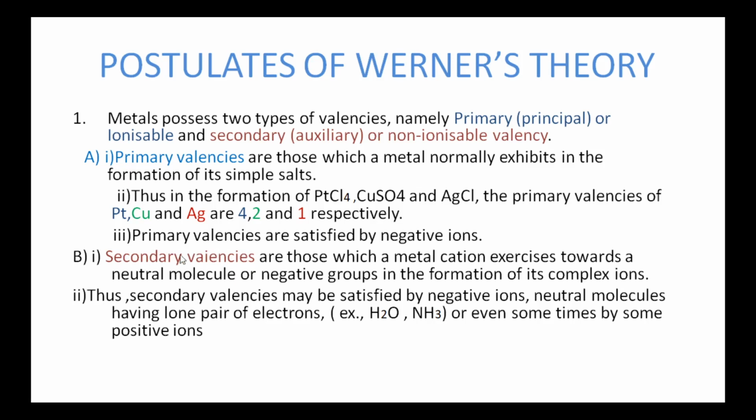Next one goes to secondary valencies. Secondary valencies are those which a metal cation exercises towards neutral molecules or negative groups in the formation of its complex ions. Thus, secondary valencies may be satisfied by negative ions or neutral molecules having lone pair of electrons, examples such as H2O, NH3, or even sometimes by some positive ions.